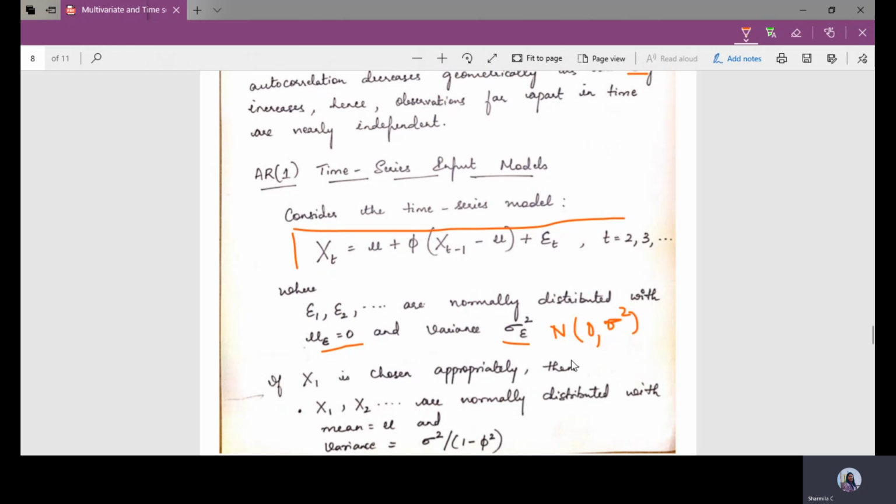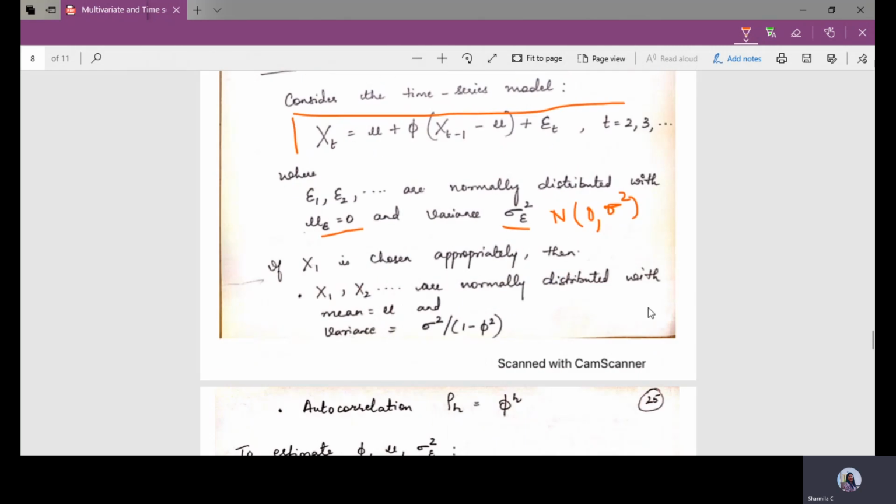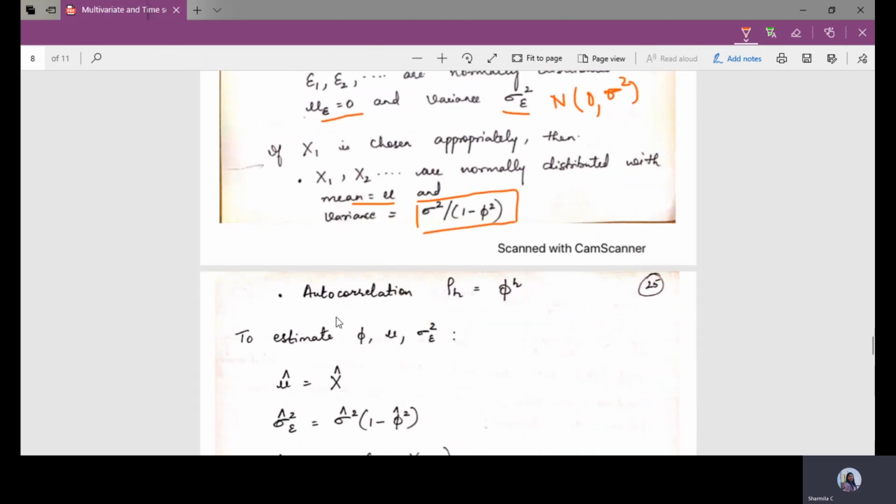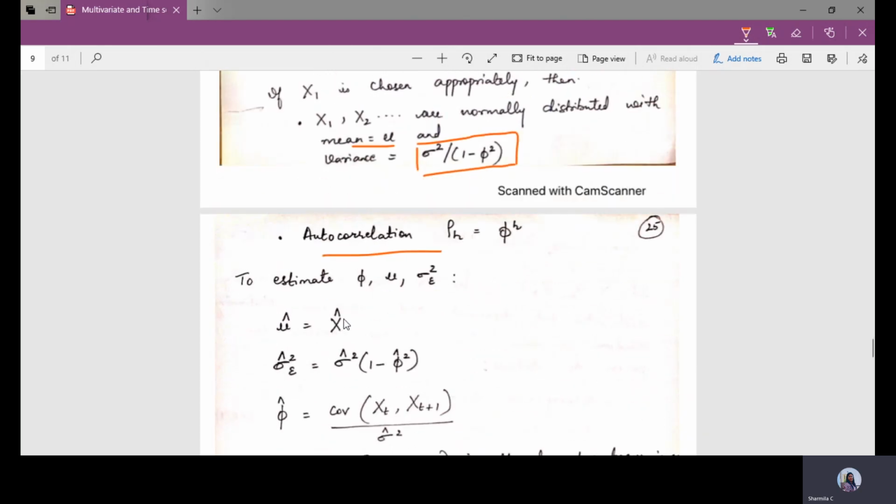If x1 is chosen appropriately, then x1, x2 are normally distributed with mean equal to nu, and the variance is calculated by using this formula: sigma square divided by 1 minus phi square. This is how the variance is calculated. The autocorrelation is always calculated as rho of h equals phi to the power h. H is what? The lag h value.